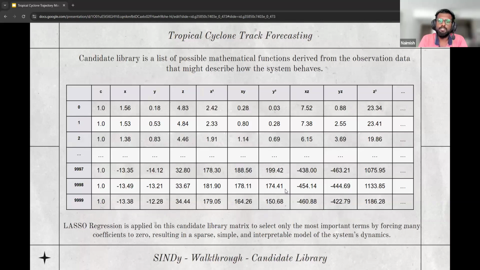The next step from the observation data involves constructing a candidate matrix of all possible linear and non-linear combinations of the observable data. For example, we have the second, third, and fourth columns, that is x, y, and z, directly from our observation data. Then we add a constant column, and then we have x square, xy, y square, etc. We can also take trigonometric functions, exponential functions, logarithms, and any other combinations that we want in order to construct this extremely large candidate search space. Whatever terms we feel might be present in the differential equation that might describe the system of our observation data is added to this candidate library.